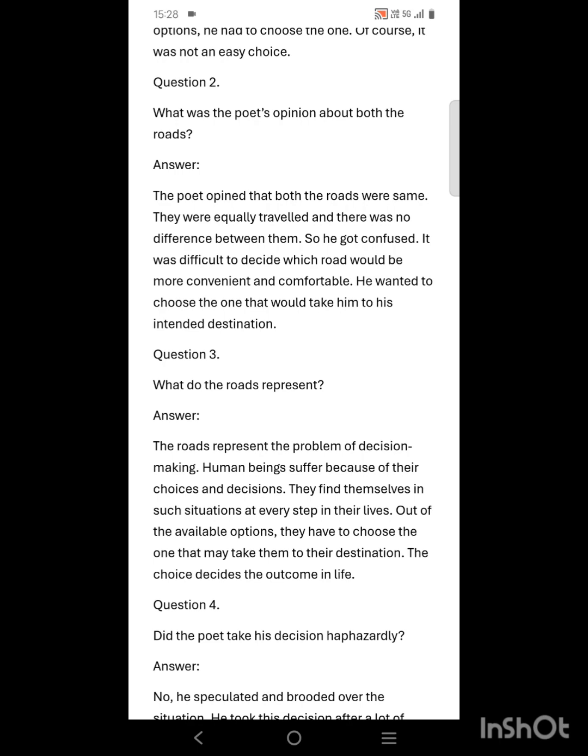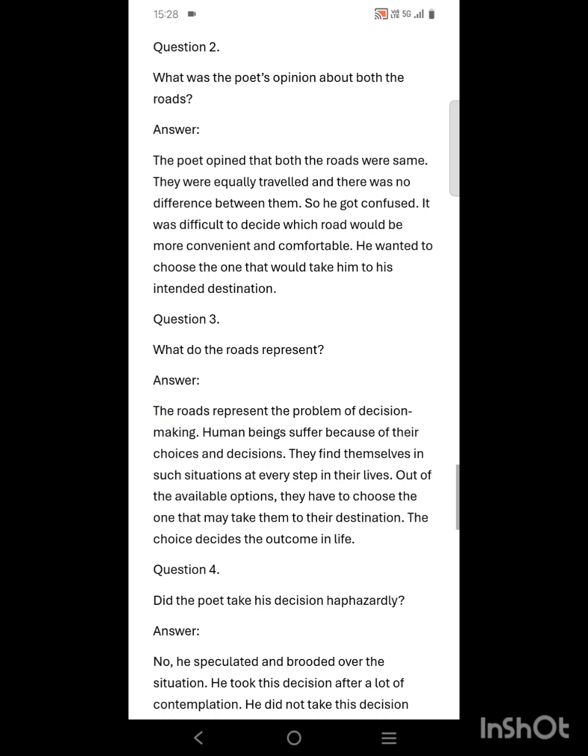So the poet told that both the roads were equally the same, and that is why he found it more difficult to choose between one of them. He got confused and he was not pretty sure which one to choose for a more convenient and comfortable path to the future.